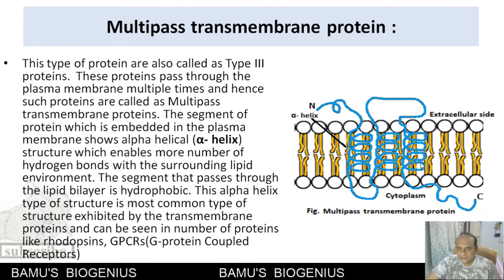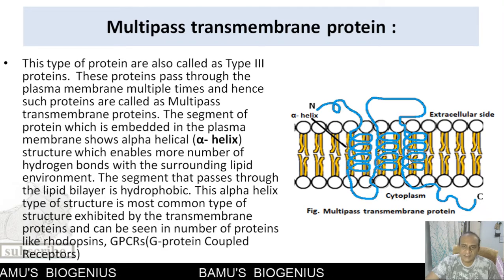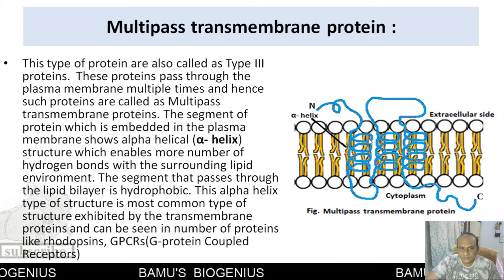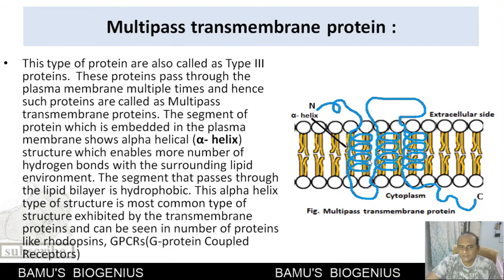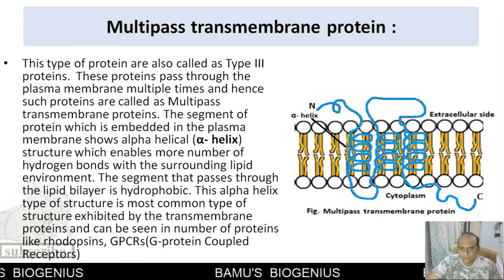These proteins have a hydrophobic, non-polar region that forms an alpha helix conformation, and because of that they form many hydrogen bonds with the surrounding lipid molecules.